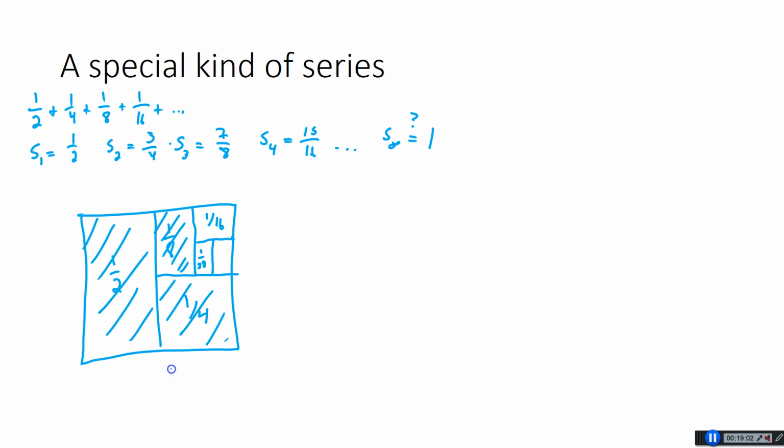So this square is 1 by 1. If you keep dividing by 2, dividing by 2, dividing by 2, do you see how you'll never fill the entire square? And that's very important to this idea of series: if you add an infinite number of things, it has to not break out of some kind of number. That limit has to approach something. It can't go outside of a bigger and bigger box, then it would be diverging.